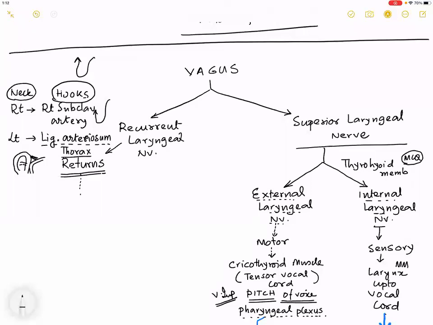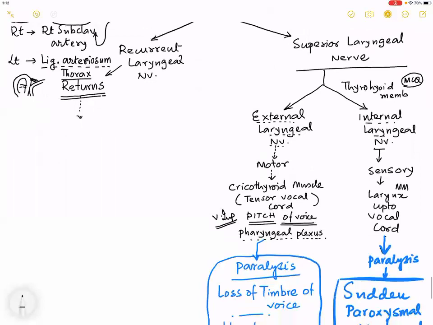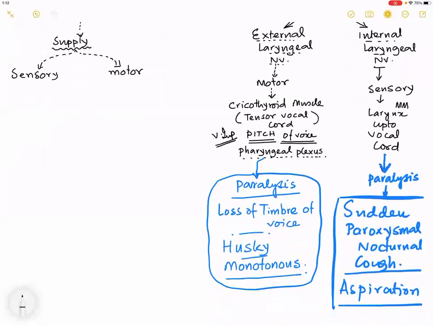Very good. Now, an important point to remember. What does the recurrent laryngeal nerve supply? What type of nerve is it? The recurrent laryngeal nerve contains both sensory as well as motor fibres. So this is a quick summary. If it is motor, what structure does it supply? This is a very common MCQ.